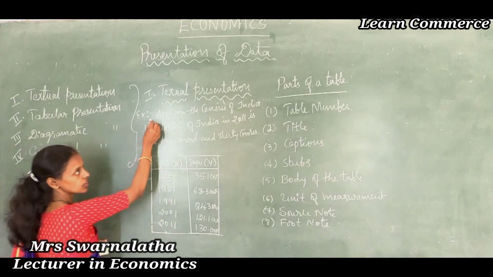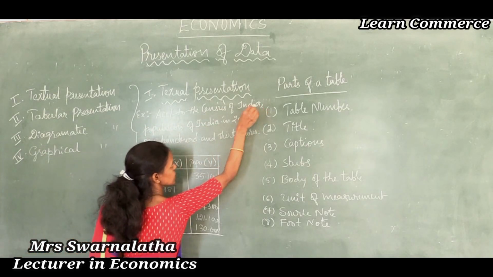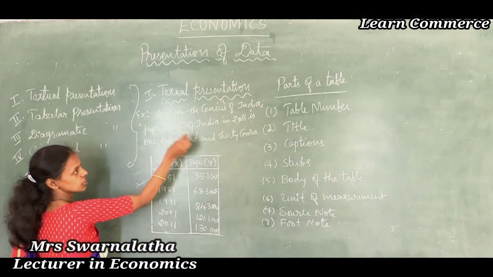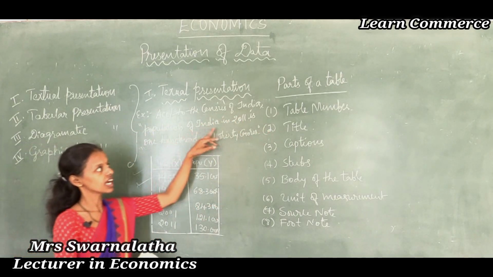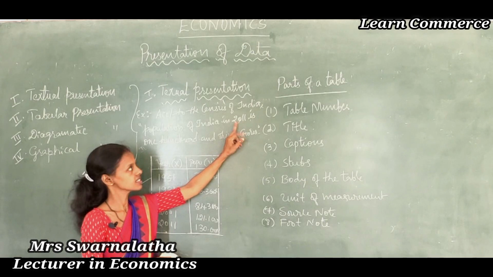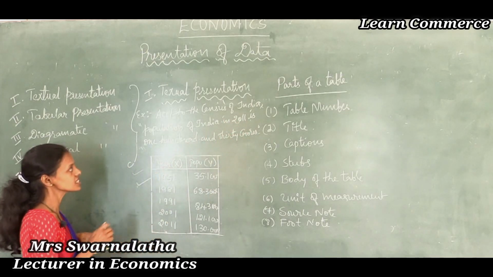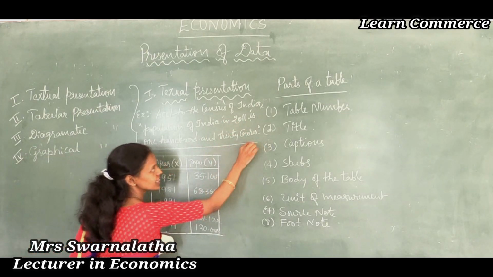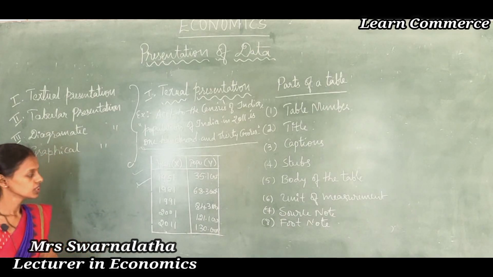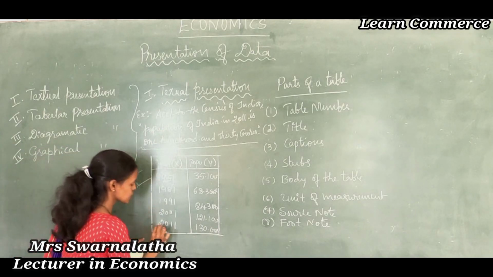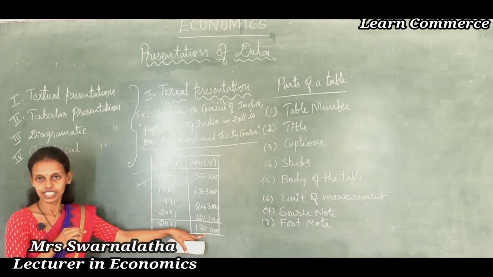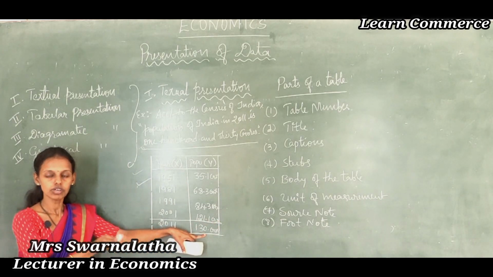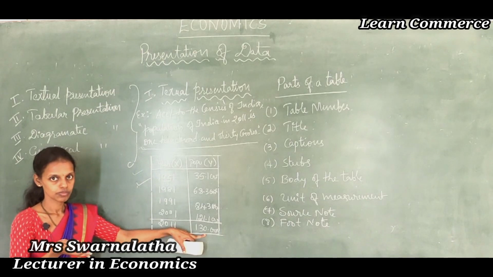So, according to the Census of India, the population of India in 2011 is 130 crores. See now, I presented the data in textual form. In the table form it was 2001, 130 crores in number form. This number form I converted into textual form.